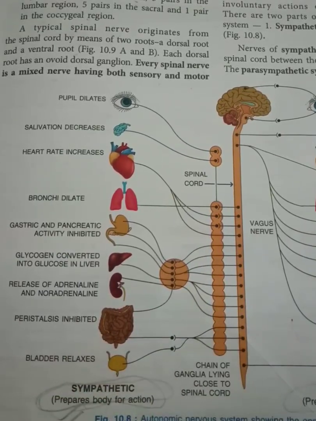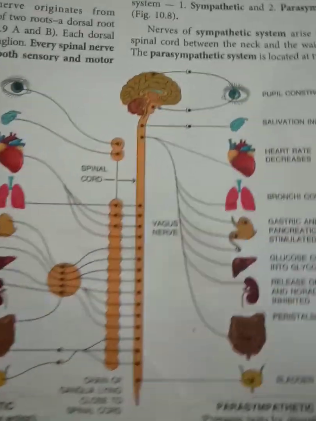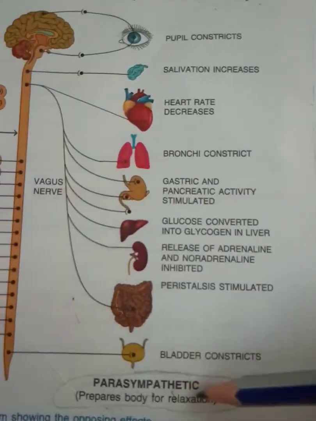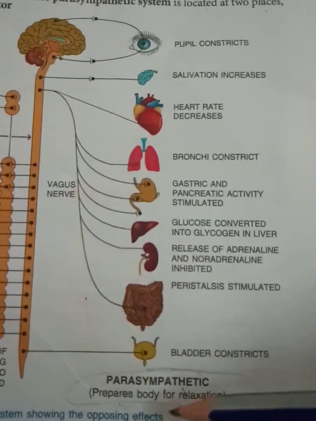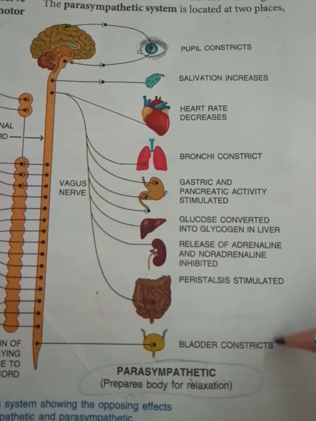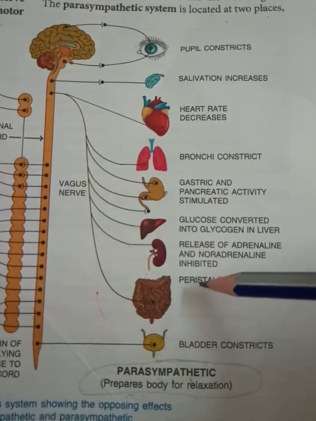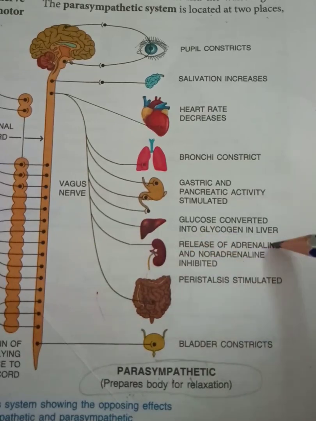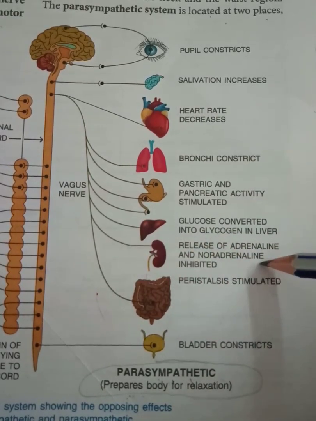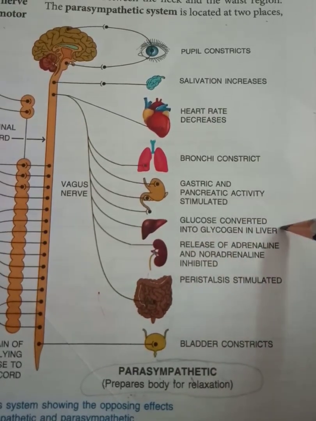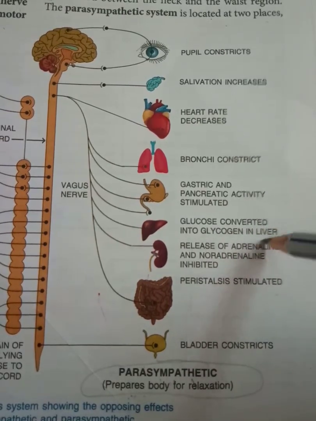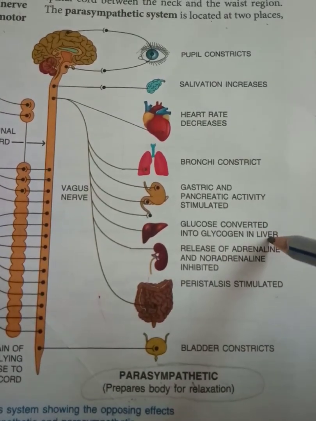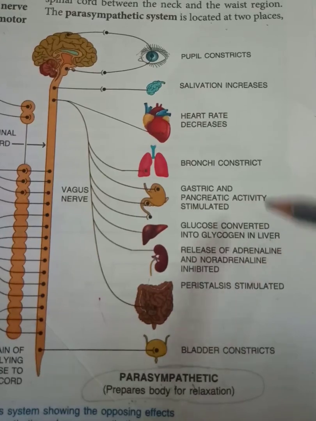Bladder relaxes. While the opposite happens due to parasympathetic. It prepares the body for relaxation, so the bladder constricts. Then peristalsis is stimulated, release of adrenaline and noradrenaline inhibited. Glucose converted into glycogen, means a storage process. Extra sugar would be stored in the form of glycogen.